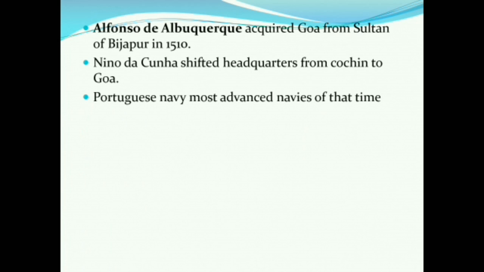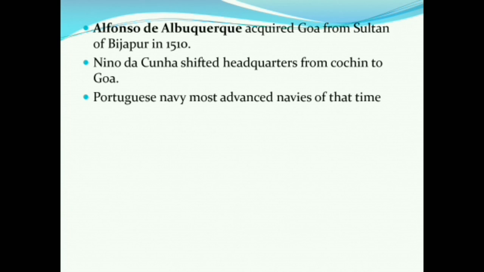Now you will ask why the Portuguese were able to establish their headquarters and establishments so easily. There were many favorable conditions for the Portuguese. For example, at that time there was no major ruler in southern India.